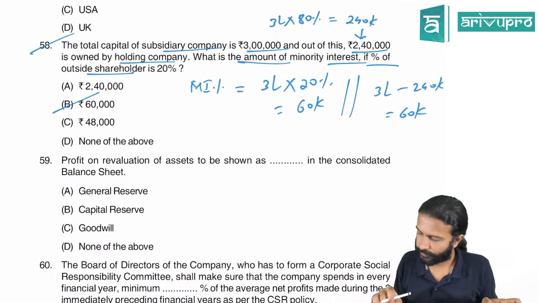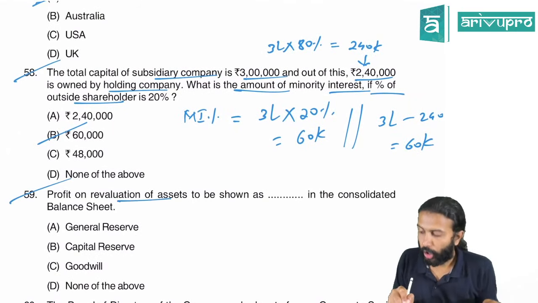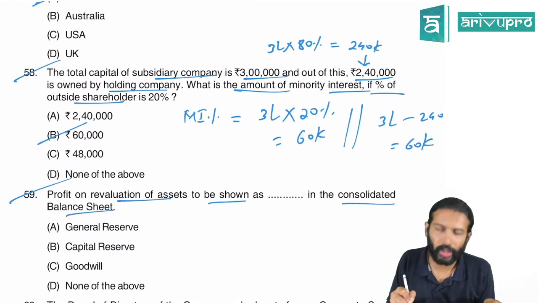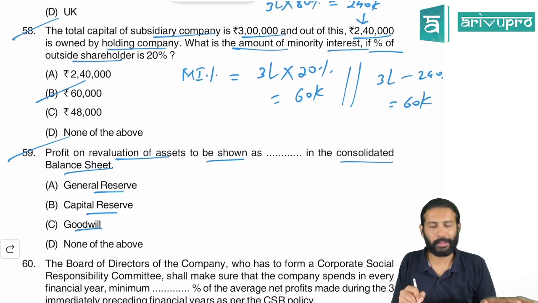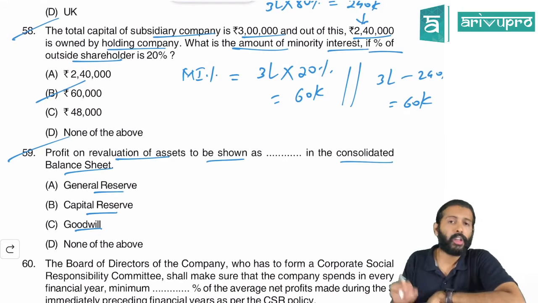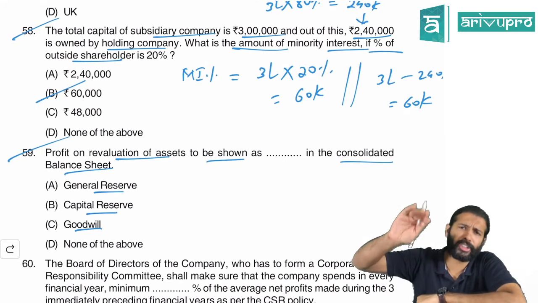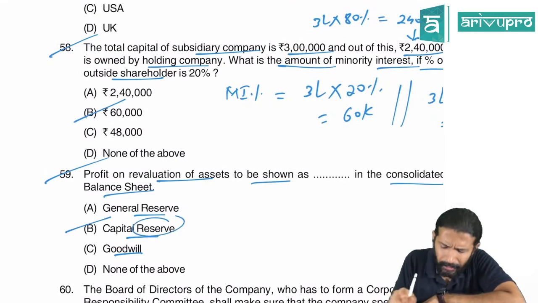Okay, now done. Profit on revaluation of asset will be shown as dash in the consolidated balance sheet. General reserve, no. Goodwill, no. Capital reserve, debatable. Actually, when you revalue an asset, you should show it as a revaluation reserve. But revaluation reserve is also a capital reserve only. So in that regard, the guidance answer is saying B.